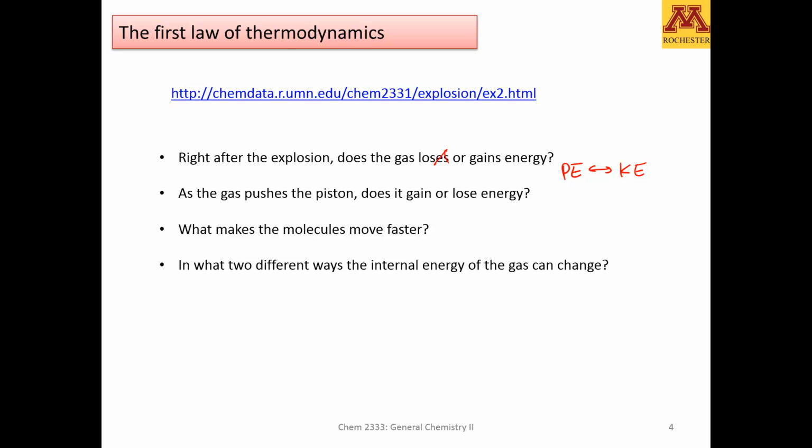That is, the reactants had a lot of potential energy that gets released into kinetic energy, but it does not lose or gain energy. However, as soon as the gas starts pushing the piston, the gas will lose energy in form of what? In form of moving the piston, in form of what we call work.